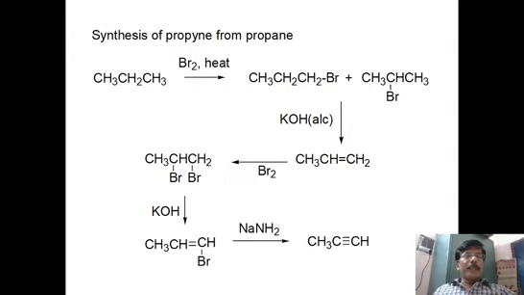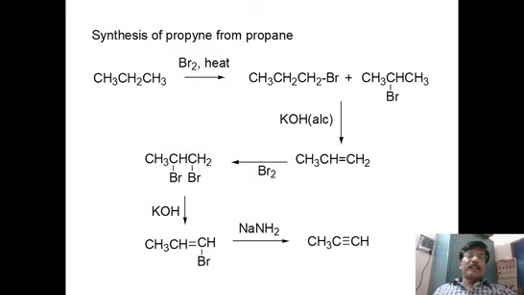How to prepare alkyne from alkane? This is another way of asking questions. For example, in the same case, if you are given propane, then how to prepare propyne? Simply we can try like this, as shown on the screen. First bromination, that gives 1-bromo or 2-bromo. What we expect generally is 2-bromo. 2-bromoalkane is the common one. So here it is 2-bromopropane.